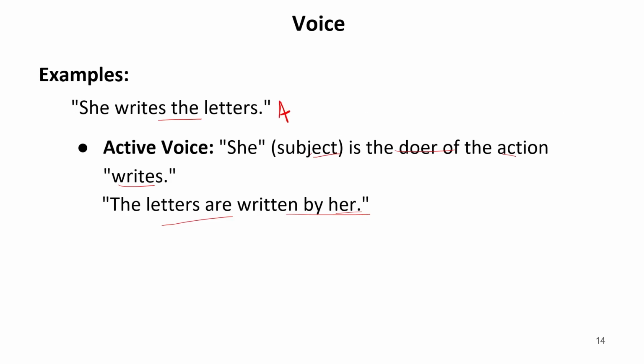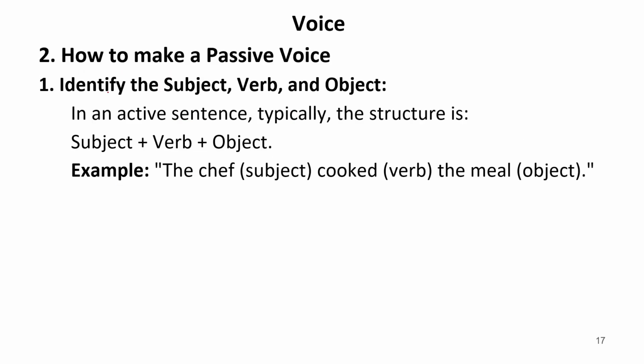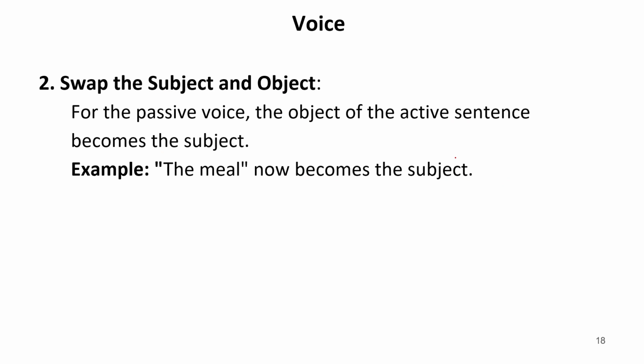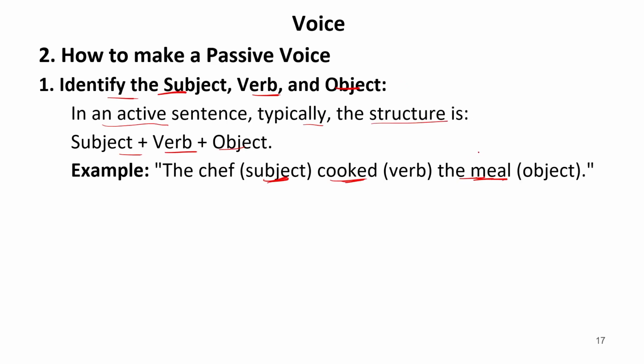Now, let us discuss some rules on how to convert a sentence of active voice into passive voice. First of all, identify the subject, verb, and object. In an active sentence, typically the structure is subject plus verb plus object. The chef cooked the meal. Now look at the sentence carefully. Here the chef is the subject because he's doing some work. What he's doing, he's cooking. He has cooked actually. What has he cooked? The meal.